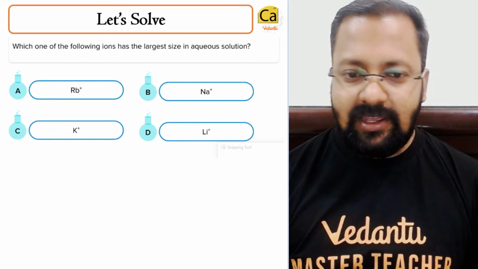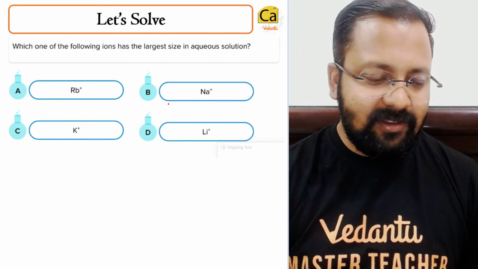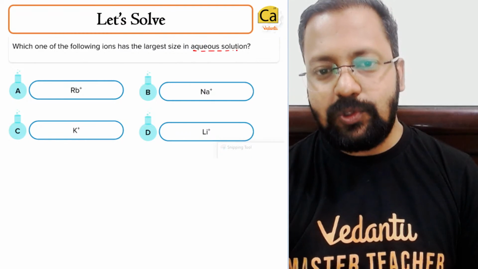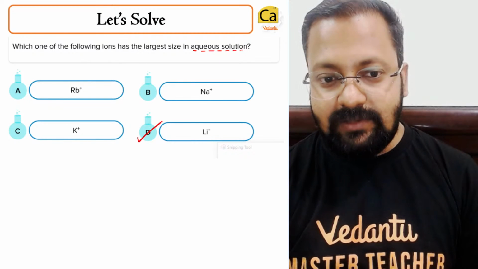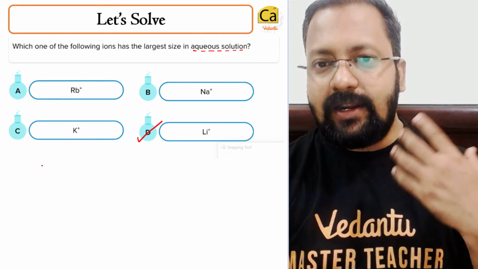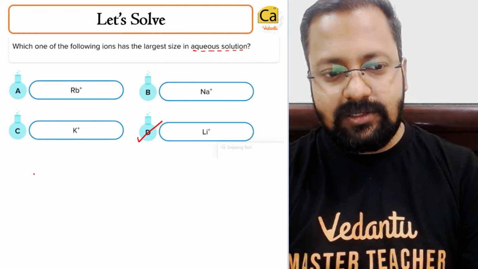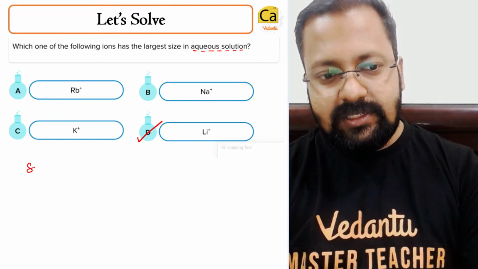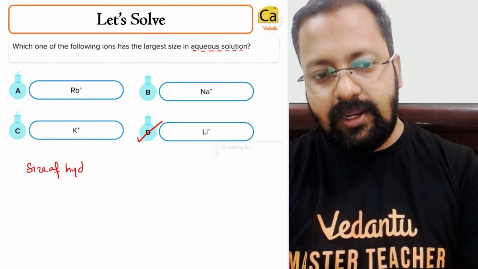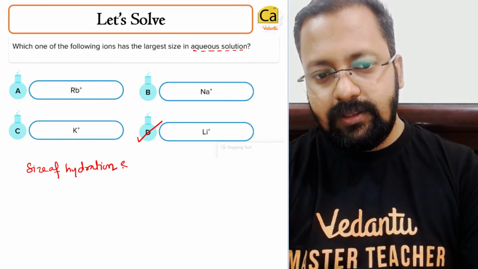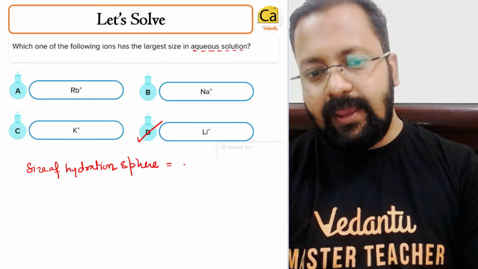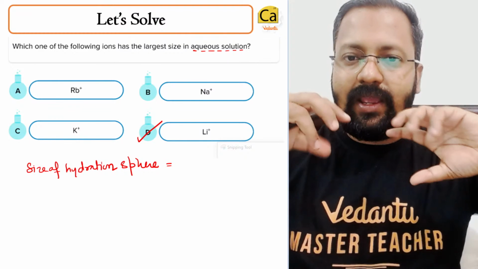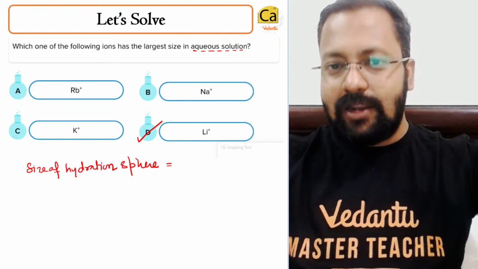Some people have given the right answer, some people have not. The question is, which has the largest size in aqueous solution? So largest size in aqueous solution is of lithium. Please do remember that in aqueous solution the size will depend on the size of the hydration sphere. Means if the extent of hydration is more, then H2O molecules will be present to a larger extent around